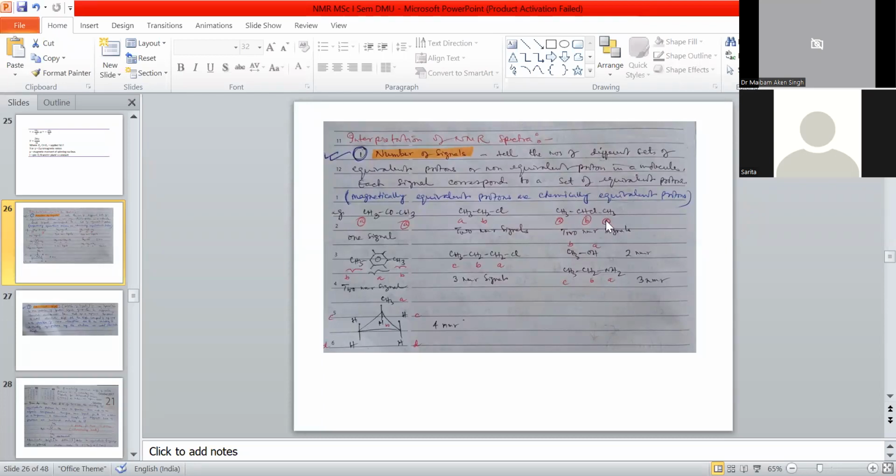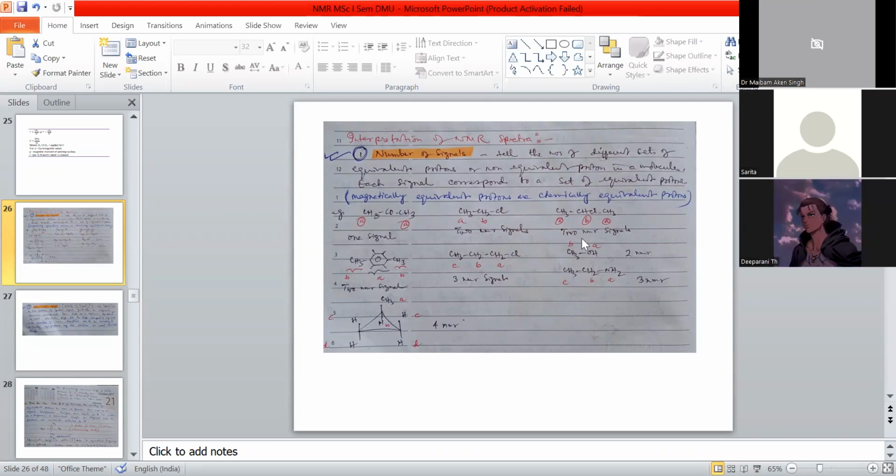We call them magnetically equivalent protons or chemically equivalent protons. So there are 2 different protons, A and B. It means 2 NMR signals here. One NMR signal is due to one environment of protons, and 2 environments give 2 signals.